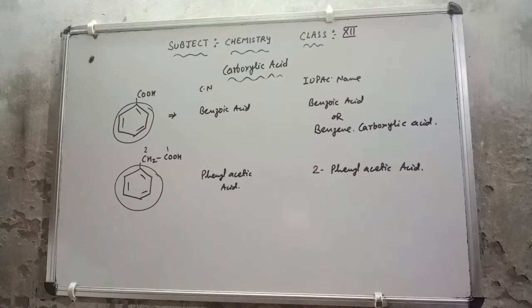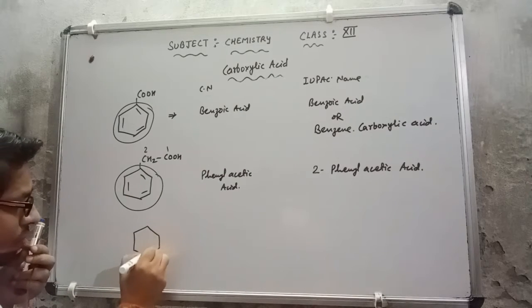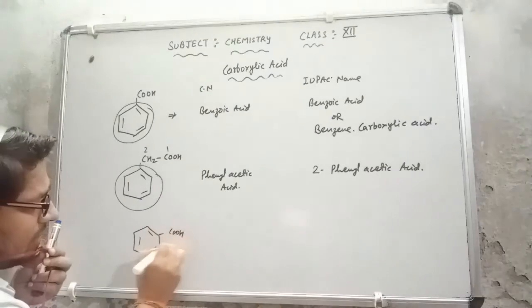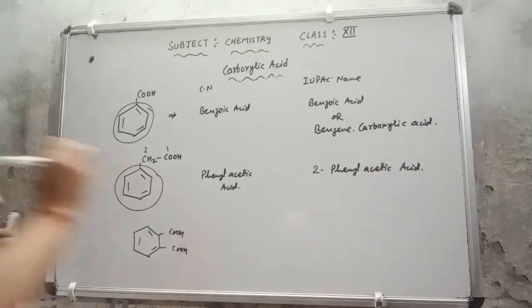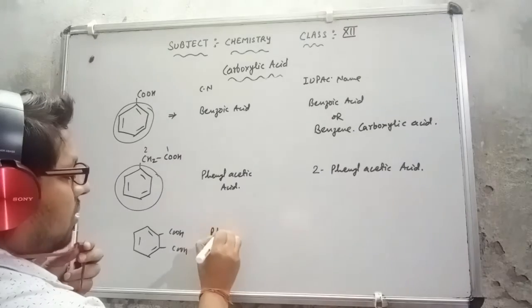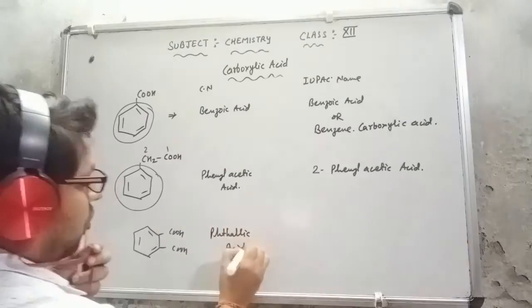Now suppose on the benzene ring, on adjacent positions, there is COOH and COOH. If I apply the carboxylic groups on adjacent positions, then its common name is phthalic acid. This is phthalic acid, the common name.